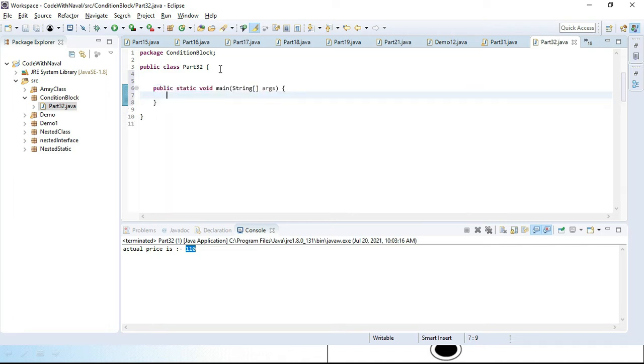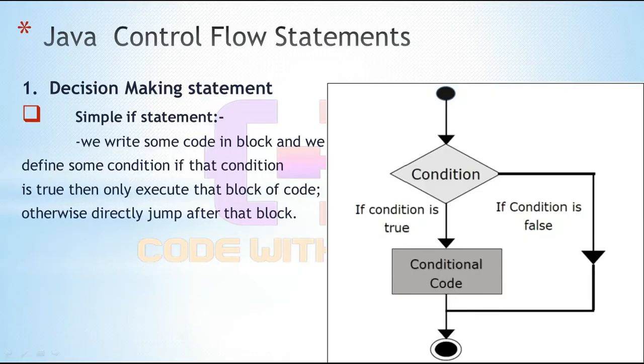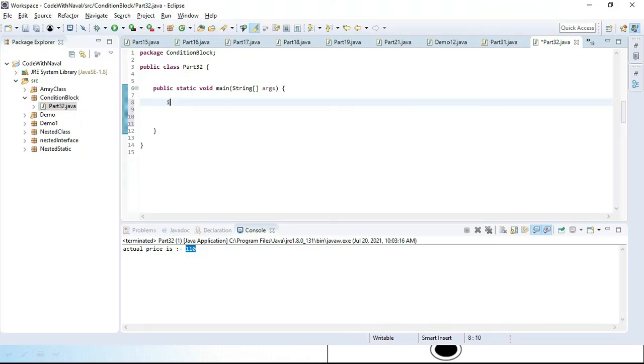Now I want to define one variable. First I need to define a variable, and then only can we set the condition. That variable's value should match, and only then is the condition satisfied. If it does not match, it directly jumps past this condition. I'll create an int price and set it to 100.